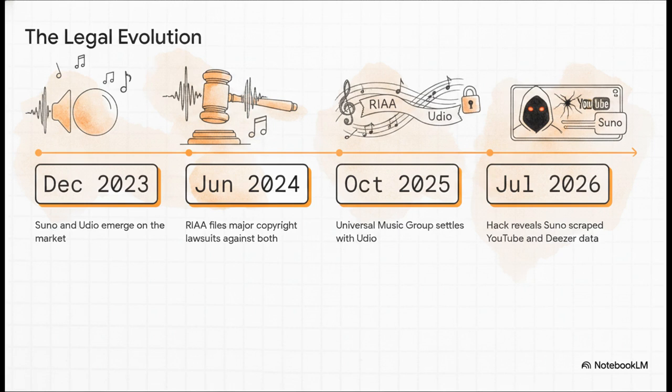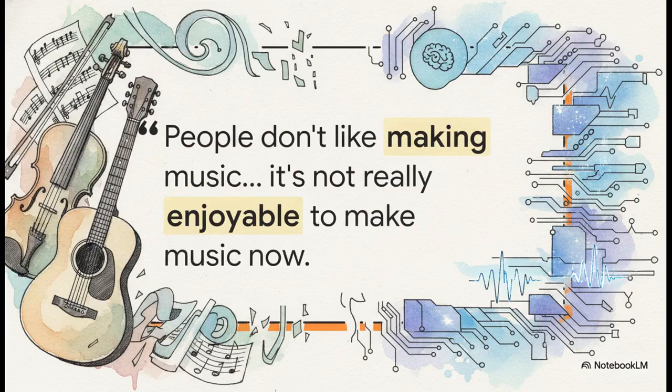This immense legal pressure led to a massive shift in October 2025 when Universal Music Group actually settled with Udio, which forced Udio to pivot to a streaming-only model using authorized music. And most recently, in July 2026, a high-profile hack alleged that Suno had scraped training data directly from platforms like YouTube and Deezer. Amidst all these legal battles, the conversation between tech developers and traditional musicians has become heavily polarized.